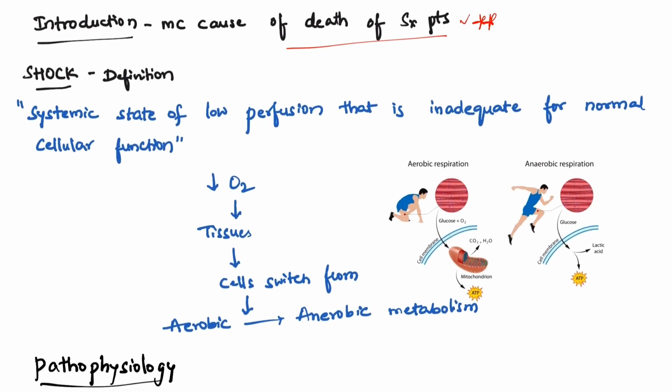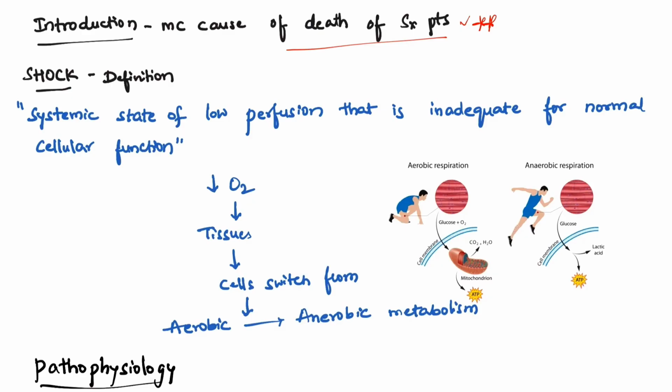How do you define shock? These definitions are known to be said as the same in the tough textbook. These words are very important. It is a systemic state, not a local state. So it is a systemic state of low perfusion, that is decrease in O2 delivery. Low perfusion, that is inadequate for normal cellular function. So that is not sufficient for normal cellular physiology.